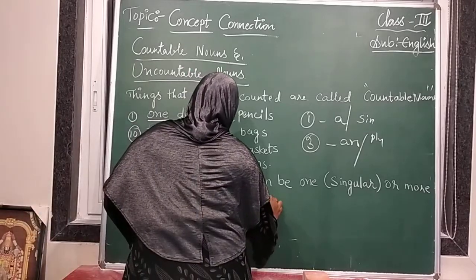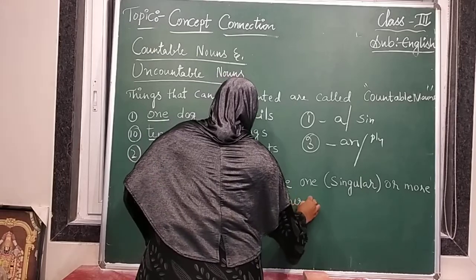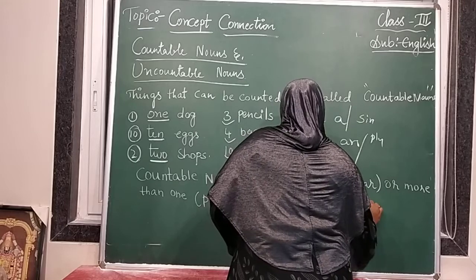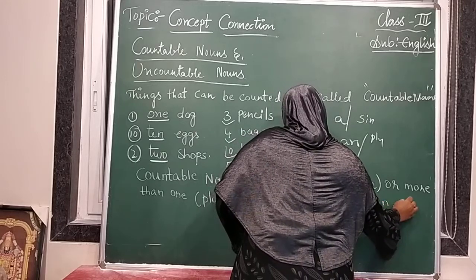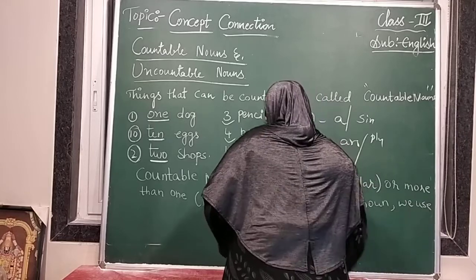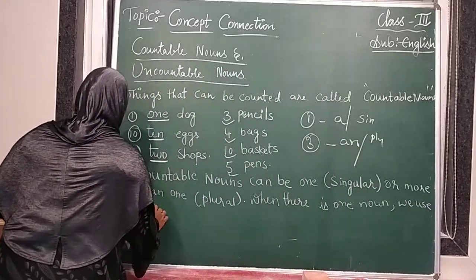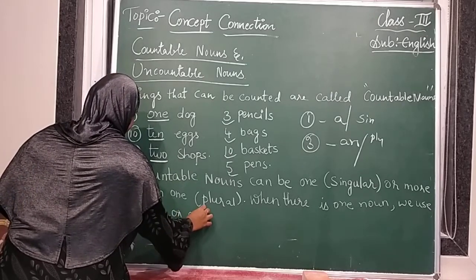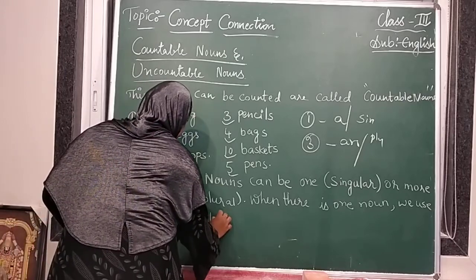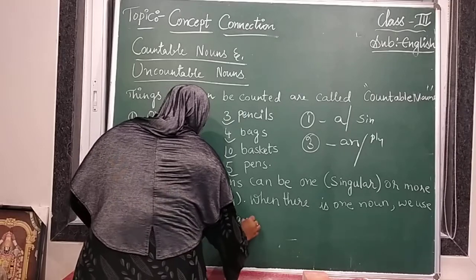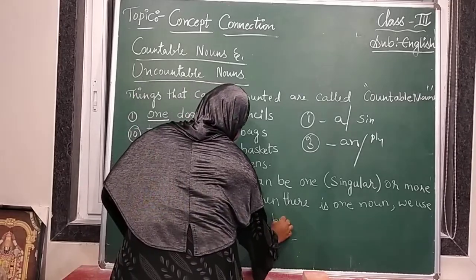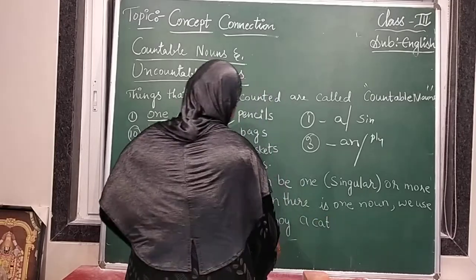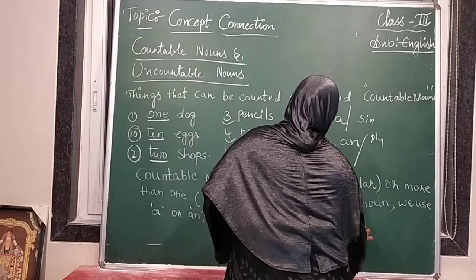When there is one noun, we use a or an. We say a boy, a cat, an ant.